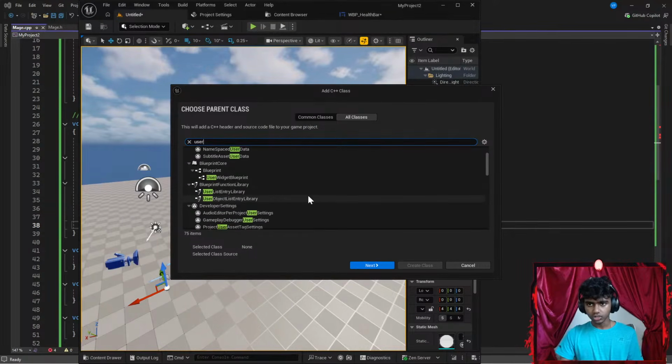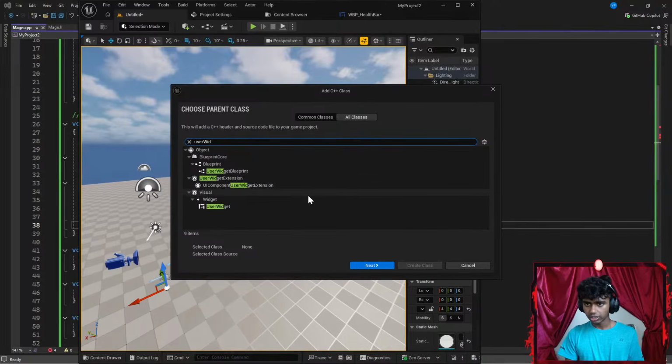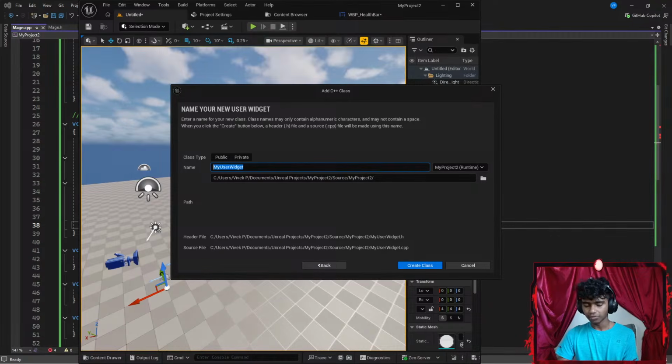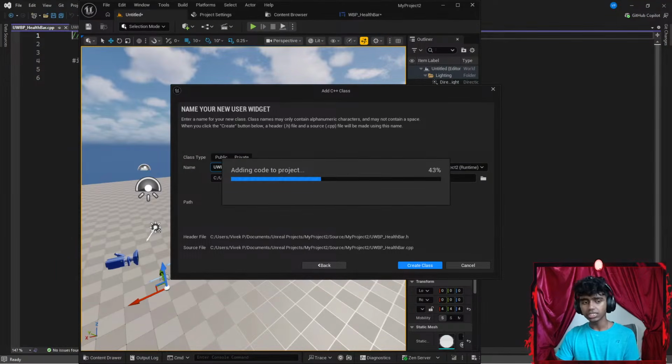Okay, user widget. WID. There we go. Okay, and then go ahead and click next. Name it WBP underscore health bar. Must exactly match my name. So let's go ahead and name it this. Click create class. Okay, it generates a class.